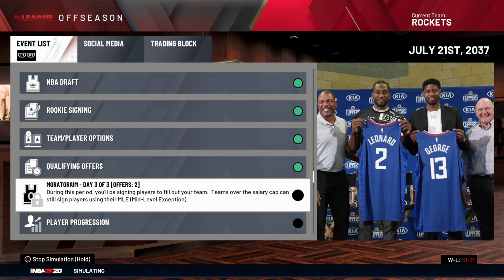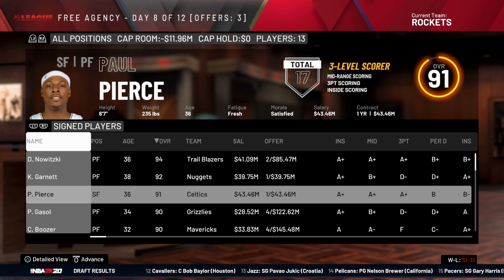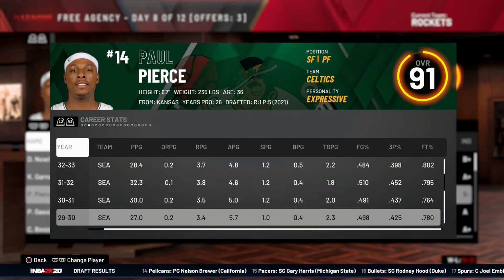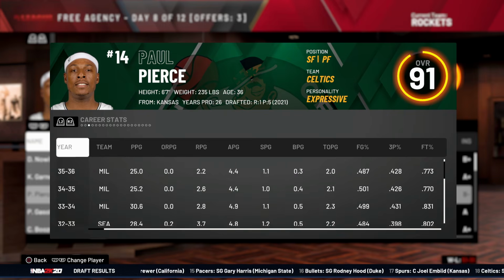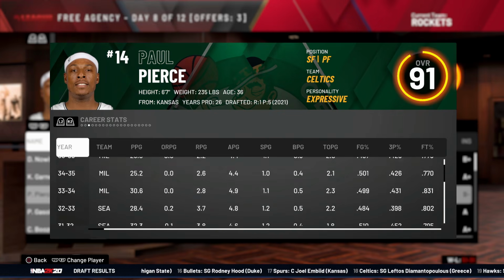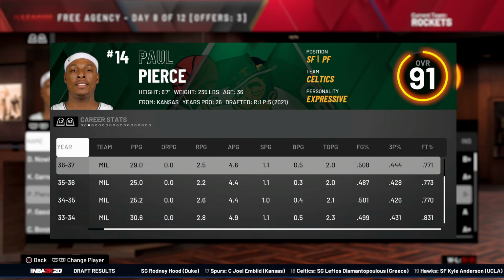What if Kobe's ever gonna leave? Watch, he's gonna leave right now since I just said that. Nope, but guess who did leave? And it's for, I don't know, a good cause, I should say. Paul Pierce. So I just realized he was probably with Ray Allen for a couple of years. He's gone from Cleveland to Seattle to Milwaukee, and now he's going to Boston, where he was meant to be.